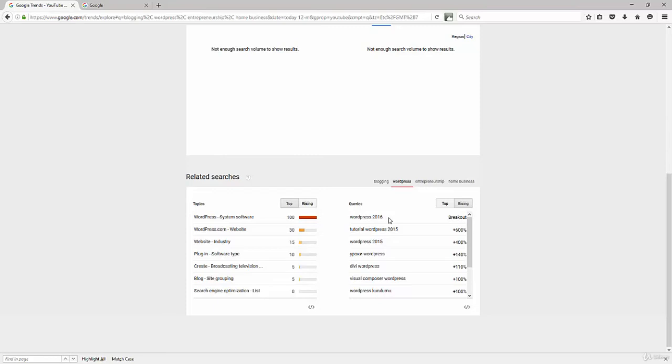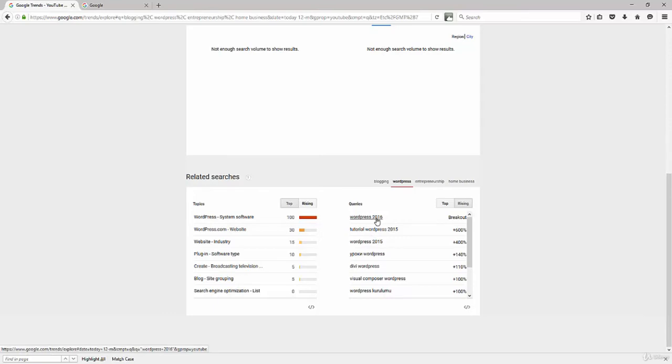Now, you could do a video on WordPress in 2016 as well. You could also start positioning yourself for WordPress 2017 and what do you expect blogging to be like in 2017? What's going to change? Those kinds of things, especially as around November, December that rolls around. But notice that's breakout tutorial, WordPress tutorial.